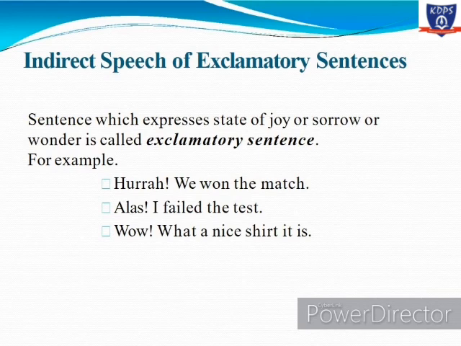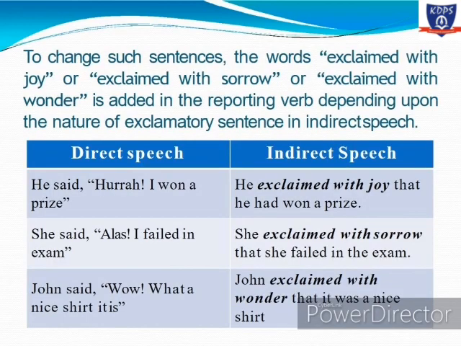Now you want to present them as indirect speech. So how will you change such sentences which are exclaimed with joy, which are full of sorrow and full of wonder? Depending upon the nature of the exclamatory sentence, we change direct speech into indirect speech of exclamatory sentences by adding a few words. Like, he said, "Hooray! I won a prize." This is the direct speech.